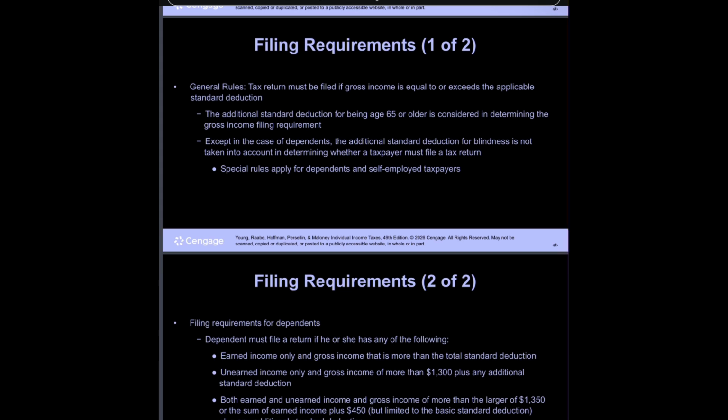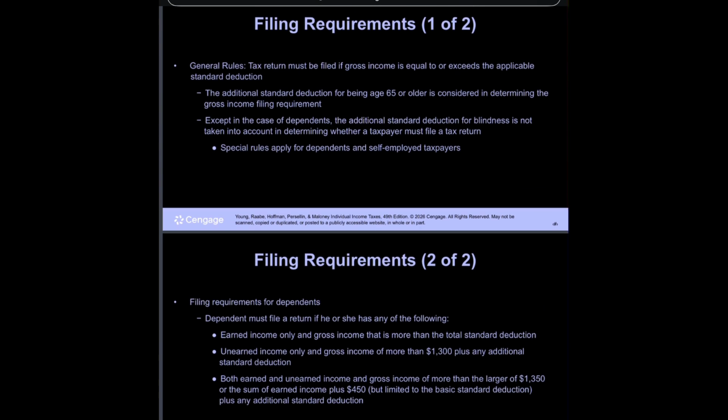Filing requirements, 1 of 2. General rules. A tax return must be filed if gross income is equal to or exceeds the applicable standard deduction. The additional standard deduction for being age 65 or older is considered in determining the gross income filing requirement. Except in the case of dependents, the additional standard deduction for blindness is not taken into account in determining whether a taxpayer must file a tax return. Special rules apply for dependents and self-employed taxpayers.